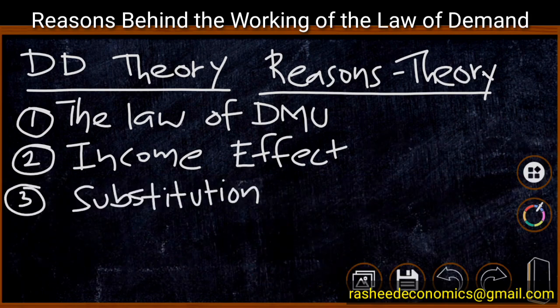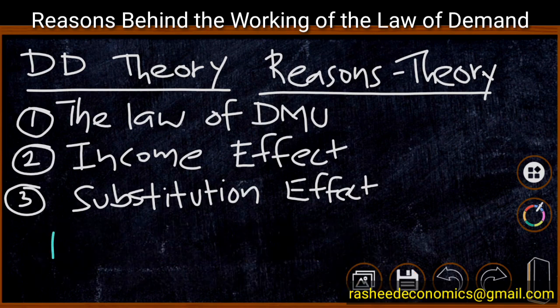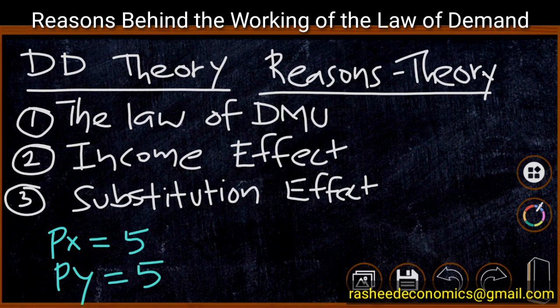The next point is the substitution effect. In order to work out the substitution effect, we require two commodities. Consumers will have a tendency to substitute the cheaper product among substitutes. This tendency is termed the substitution effect. Suppose, for example, the price of X is 5 rupees and the price of Y is also 5 rupees. The consumer now is purchasing 5X plus 5Y. That means the consumer has 5X plus 5Y when the prices of the products X and Y are the same, 5 rupees. Now he is totally consuming 10 units.